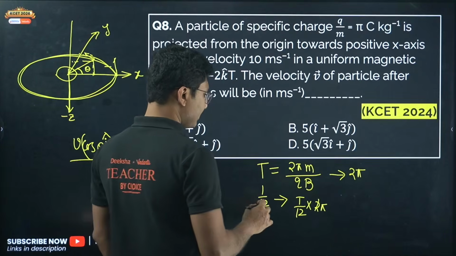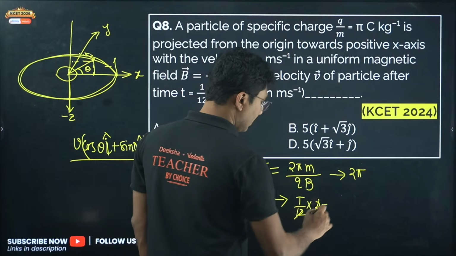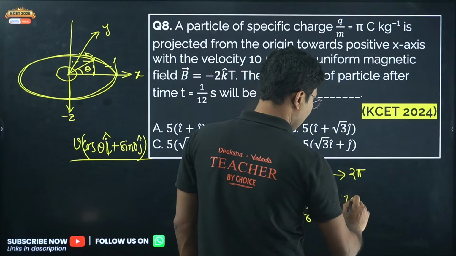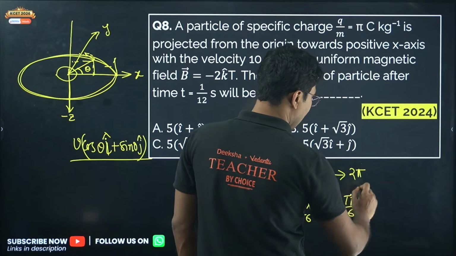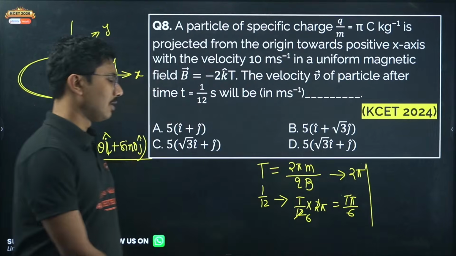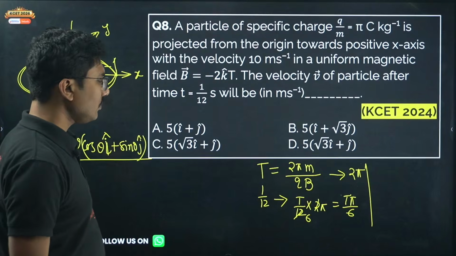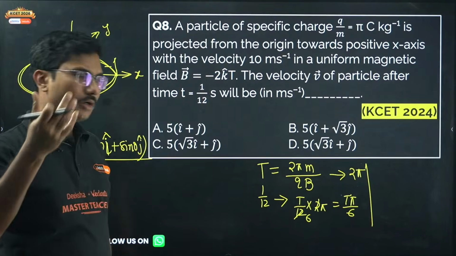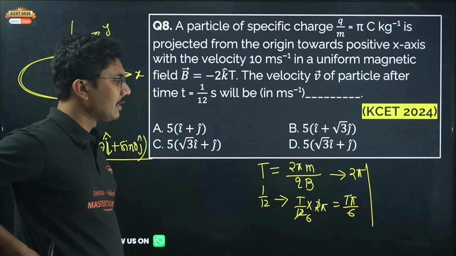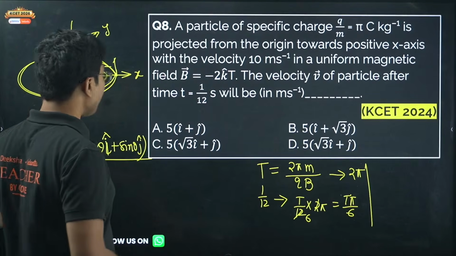No, I am not making any mistake. It will be t pi by 6. T pi by 6 will be the angle traveled by the object. Okay, now you can do the same method for omega also. Omega is also fine. Anyway, I should have done omega method anyway.